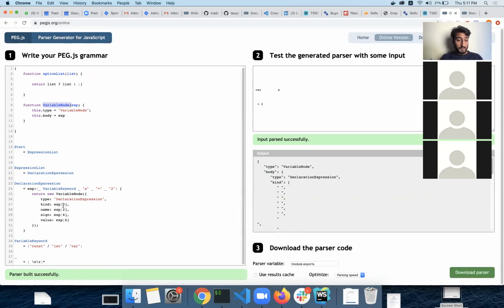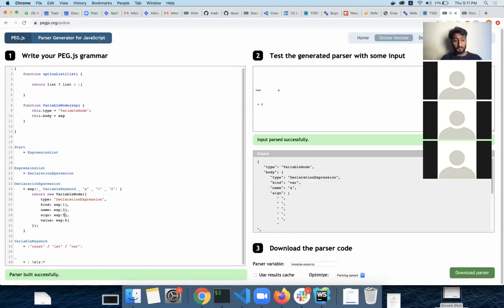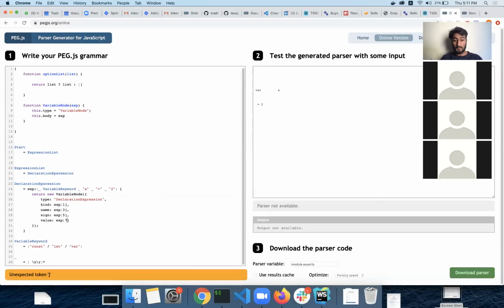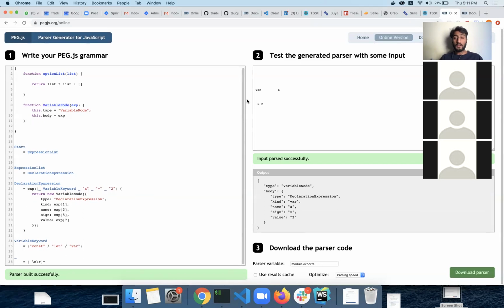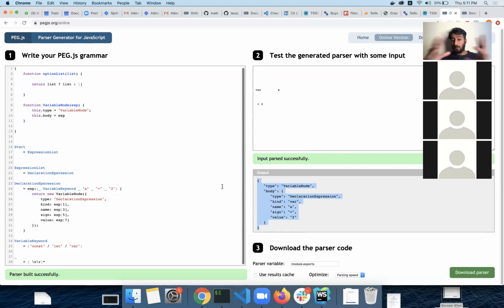And similarly, to change this, maybe we can change the 3, 5, or 4. Yeah, 5 and 7. Because we had a white space behind it, that's why we had to change these indexes. So now it's a complete node. Okay, so this is how you write a basic version which can parse your variable declarations.